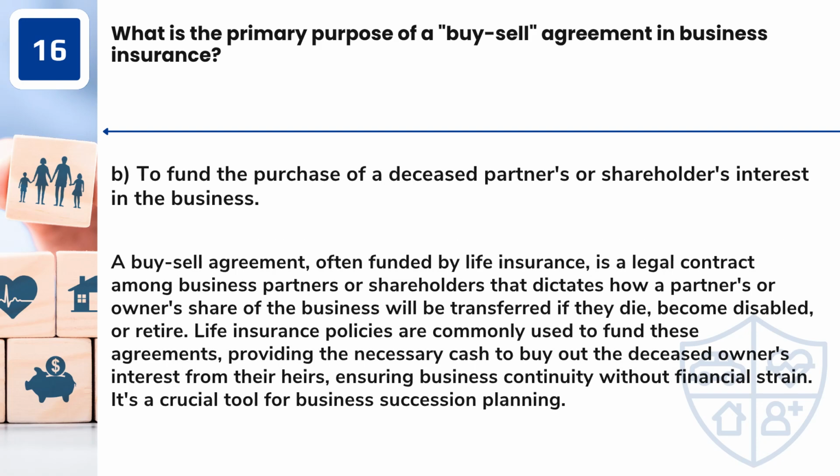Answer: B. To fund the purchase of a deceased partner's or shareholder's interest in the business. A buy-sell agreement, often funded by life insurance, is a legal contract among business partners or shareholders that dictates how a partner's or owner's share of the business will be transferred if they die, become disabled, or retire. Life insurance policies are commonly used to fund these agreements, providing the necessary cash to buy out the deceased owner's interest from their heirs, ensuring business continuity without financial strain. It's a crucial tool for business succession planning.